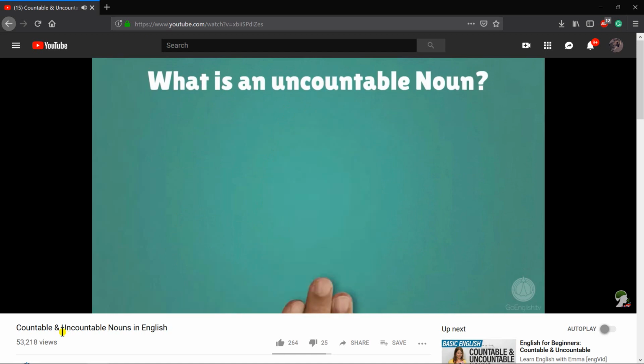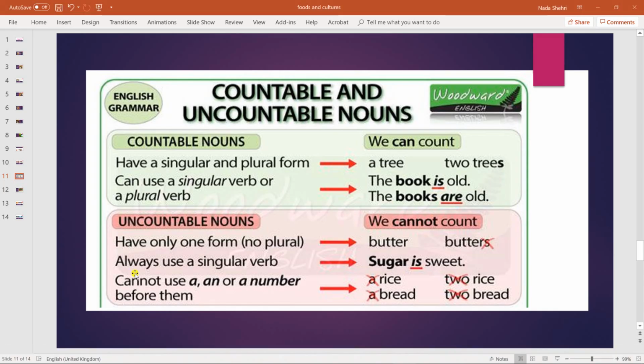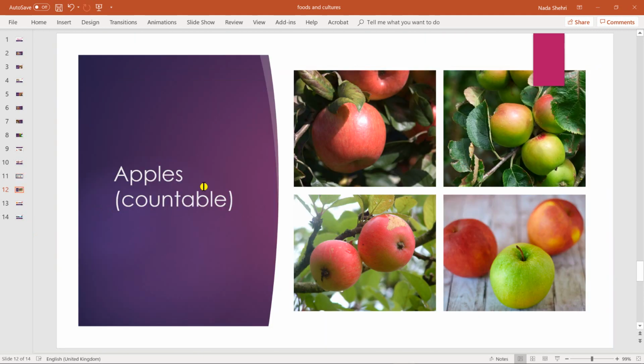What is an uncountable noun? So, ladies, let's revise the meaning of countable nouns. Countable nouns means nouns we can count. We can say 1, 2, 3. This is counting. Okay, I can say 1 apple, 2 apples, or I can say an apple, 2 apples.